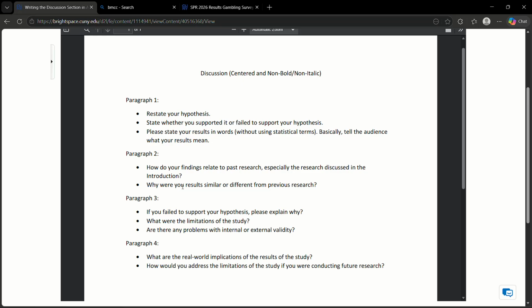External validity looks at the sample and asks, is the sample representative of the population? Well, once again, the sample is young, predominantly female, predominantly non-gambling. Is that representative of the general population in the world or in the US or even in New York State? Probably not. I mean, there's a reason why New York State legalized gambling. New York State didn't legalize gambling because no one gambled. They legalized gambling because people gamble like crazy.